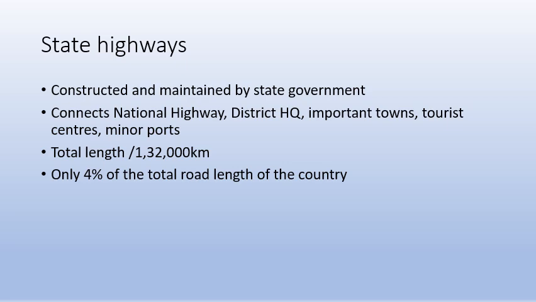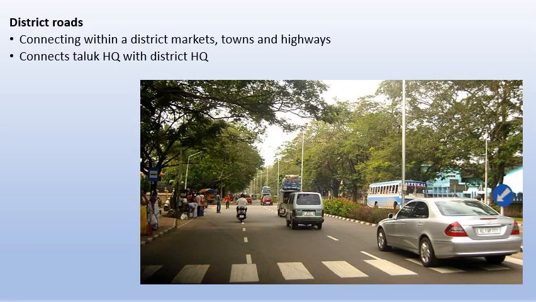So when you go from one state to another, it's a national highway. When you travel from one important city to another important city within the state, it is a state highway. What about district roads? Much smaller than state highways. District roads connect markets, towns, and highways within the district, and connect taluk headquarters and district headquarters. Important parts of the city, like a police station, a post office, press, and all other important parts of a city will be connected.